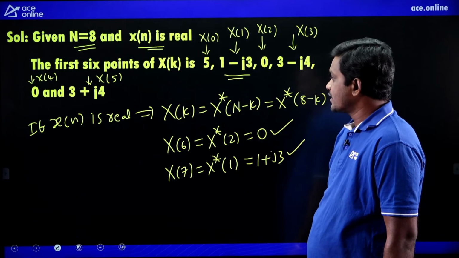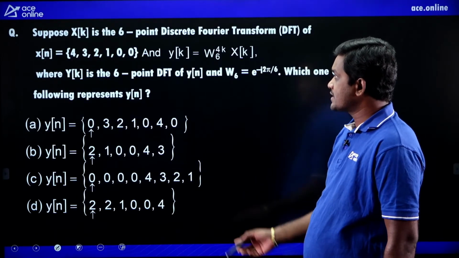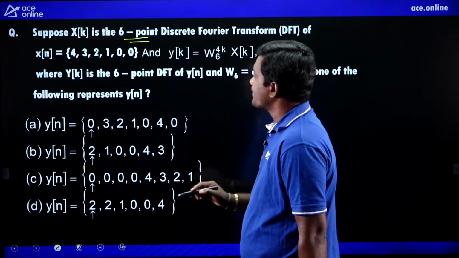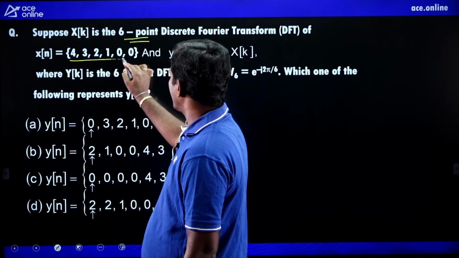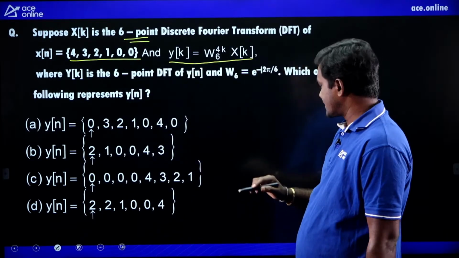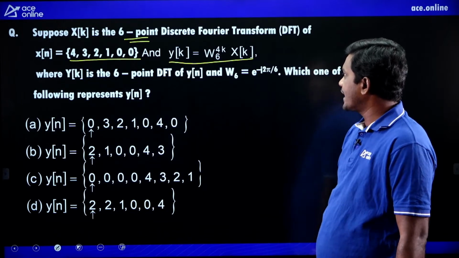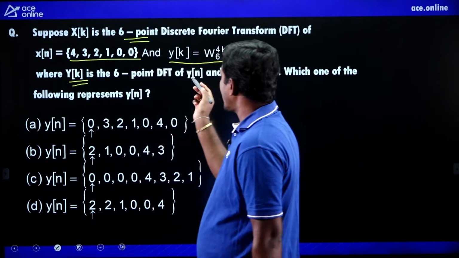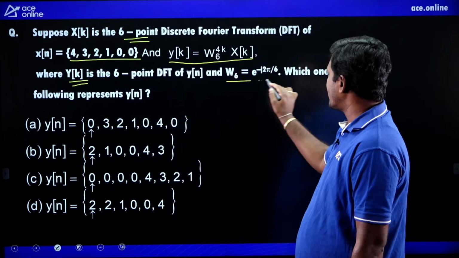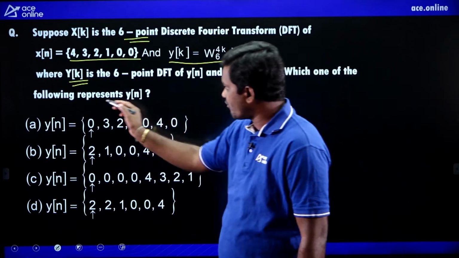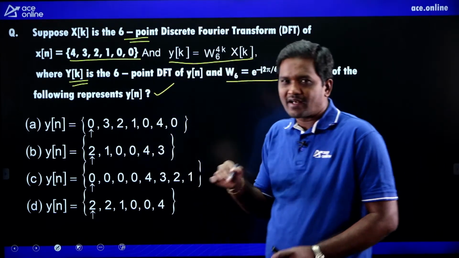Next. Suppose X of k is the 6-point DFT of x of n equals 4, 3, 2, 1, 0, 0, and capital Y of k is W6 power 4k into X of k, where Y of k is the 6-point DFT of y of n and W6 is e power minus j 2 pi by 6. Which of the following represents y of n?